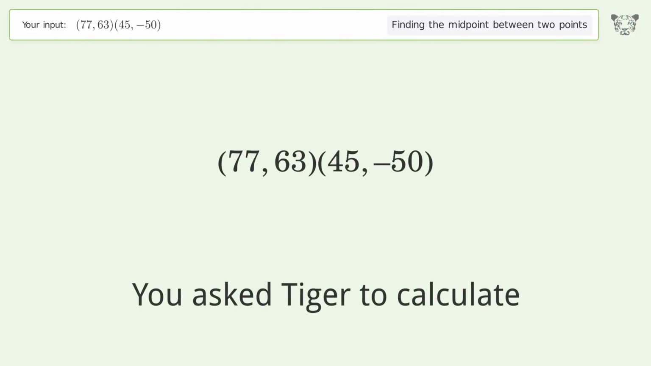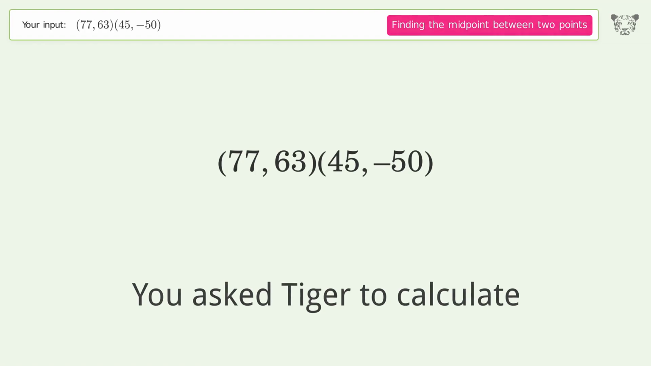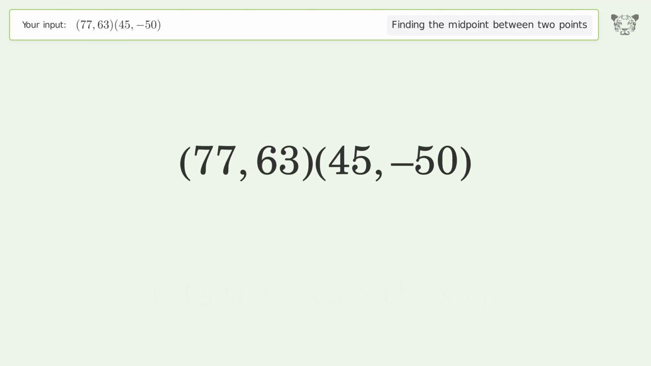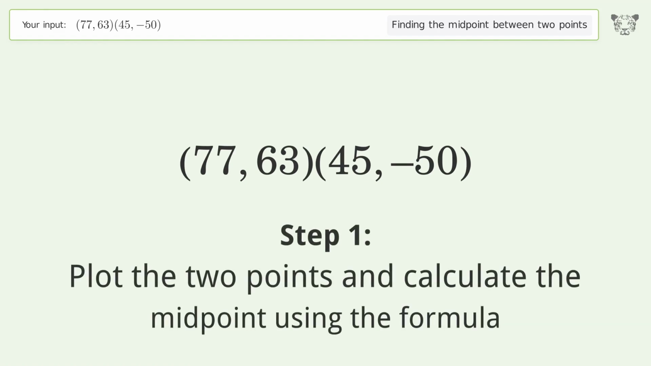You ask Tiger to calculate. This deals with finding the midpoint between 2 points. The midpoint between the 2 points is 61, 6.5. Let's solve it step by step. Plot the 2 points and calculate the midpoint using the formula.